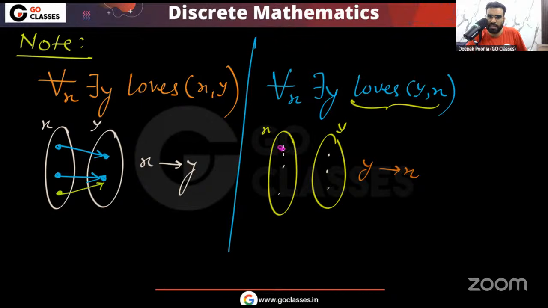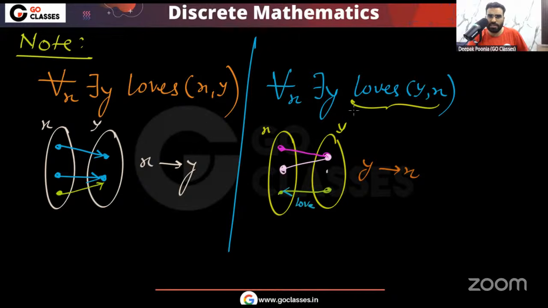So you can see for this, let's assume this person is there. For this, actually, let's assume this person is there. And for this, you can see this person is there. So here what we will say is that this person loves this person. The love direction is basically here. This is the direction. This is the love direction. Okay, I hope you are getting the point.